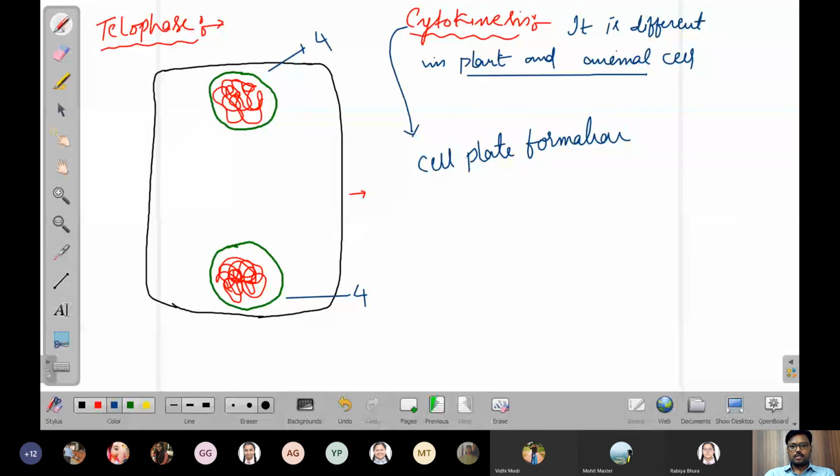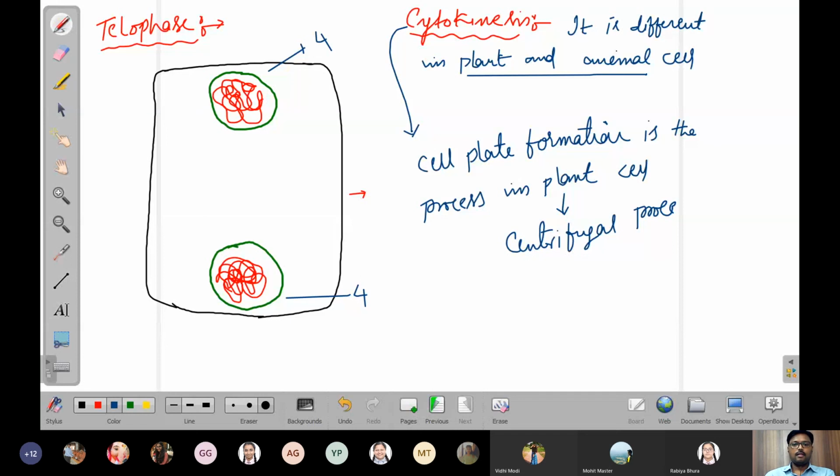Cell plate formation is the process in plant cell. It is called a centrifugal process. In animal cell, it is called a centripetal process.